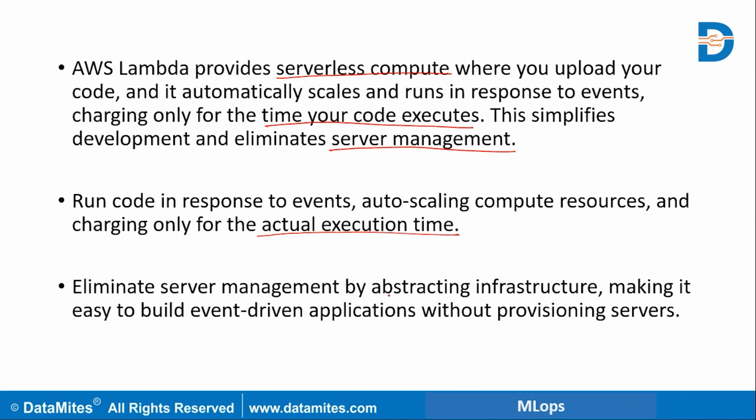And it eliminates the server management by abstracting infrastructure, making it easy to build event-driven applications without provisioning servers, because we are not going to maintain any servers. If you are having a server, you have to maintain it continuously, and the maintenance cost will also be there. But if you go with AWS Lambda, there is no requirement for maintaining the servers. So we are going to skip the server maintenance. It will also be used for auto scaling, and after that you are going to pay only for what you are using. Whatever resources you are using, you are going to pay for that. These are the advantages of using AWS Lambda.